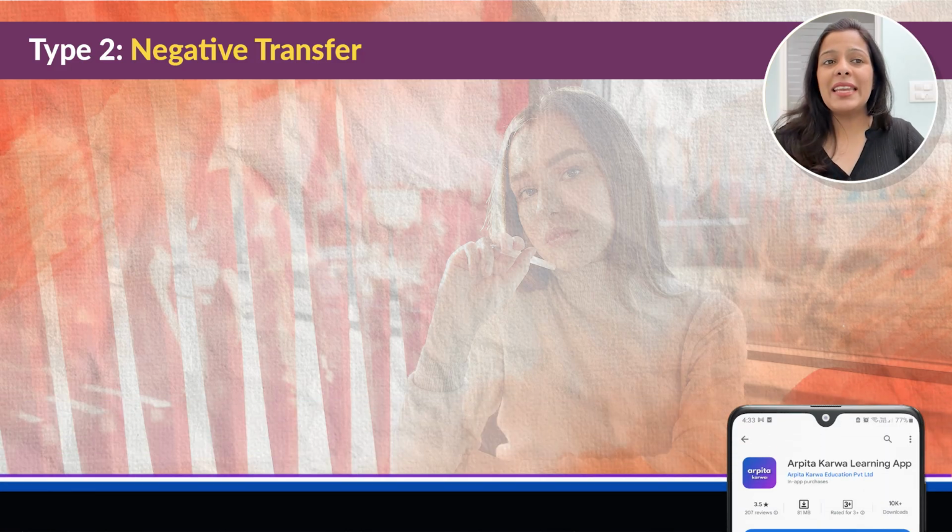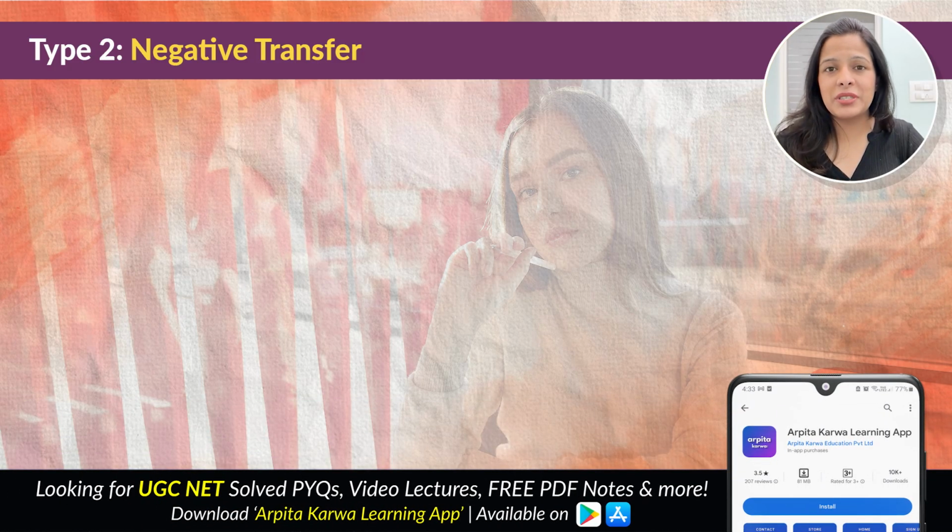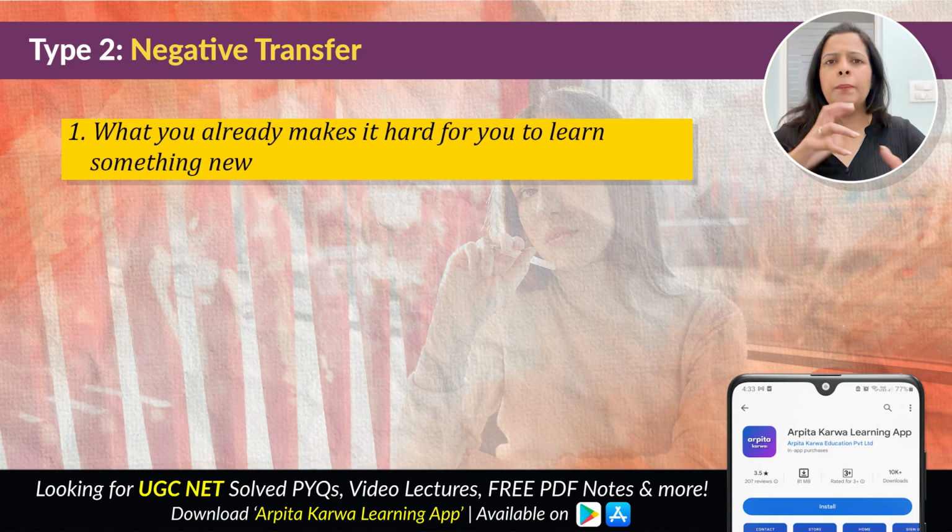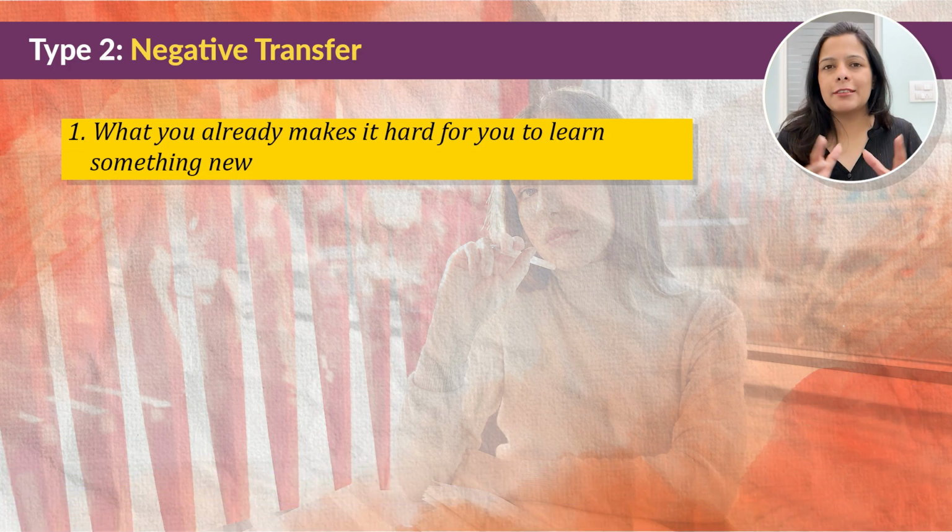Okay, friends, so the next thing that we are going to discuss is negative transfer. It is completely opposite to the positive transfer. Let's understand that in detail. Now, negative transfer, my friends, happens when you already know something that makes it harder for you to learn something new. So, your previous knowledge kind of hinders the learning process.